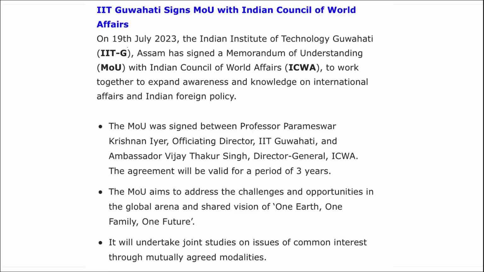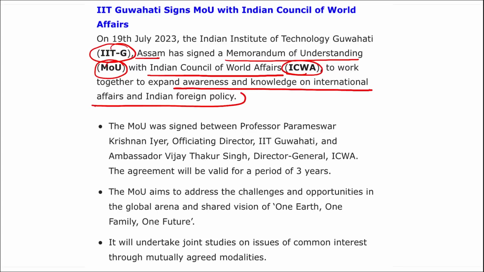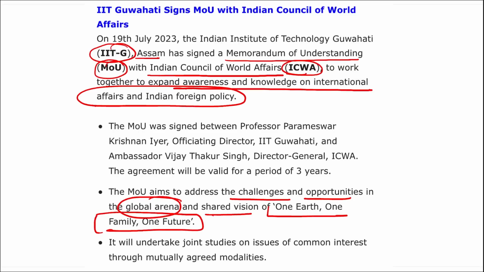Here you can see IIT Guwahati, that is in Assam. They signed a memorandum of understanding, that is an MOU with ICWA, that is Indian Council of World Affairs, to work together to expand various awareness and knowledge on international affairs and the Indian foreign policy. The MOU aims to address the challenges and opportunities in the global arena, shared vision of one earth, one family, one future. This will undertake joint studies on various issues of common interest through mutually agreed modalities.